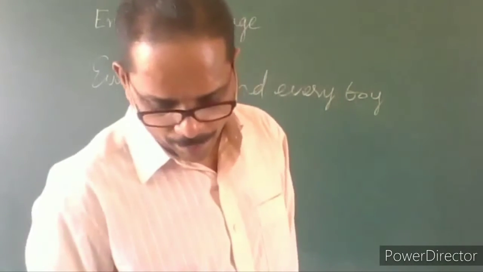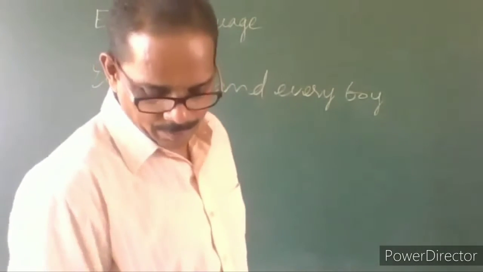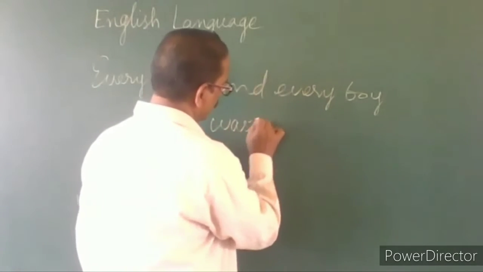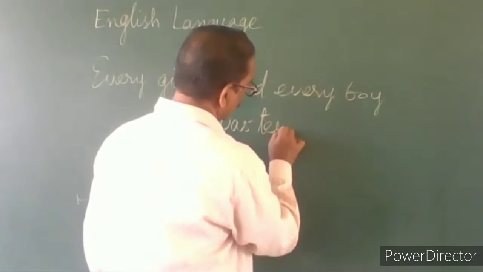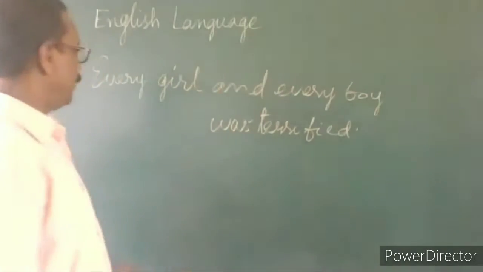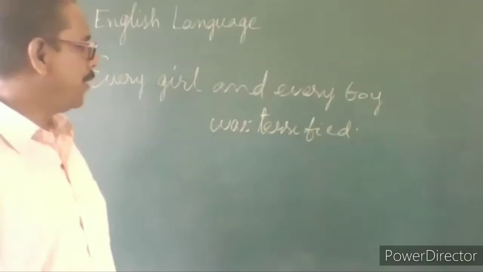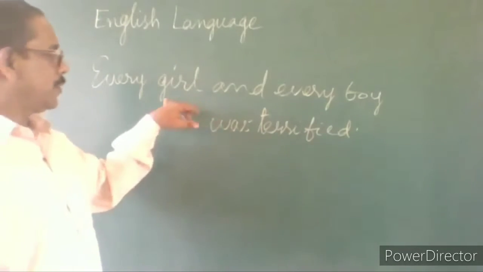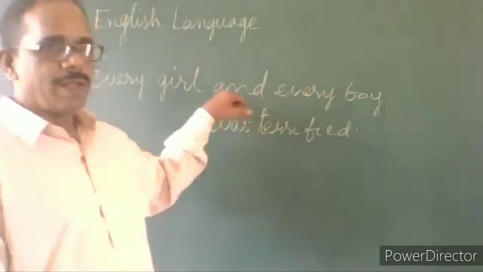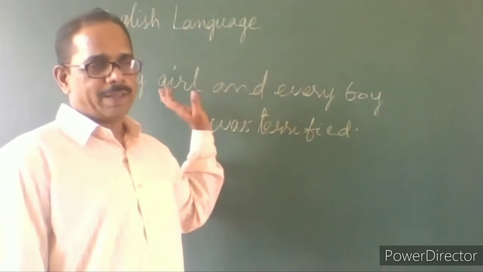Every girl and every boy was terrified. According to our rule, two singular subjects, girl and boy, combined with the conjunction "and", the verb should be plural. But here there is an exception.